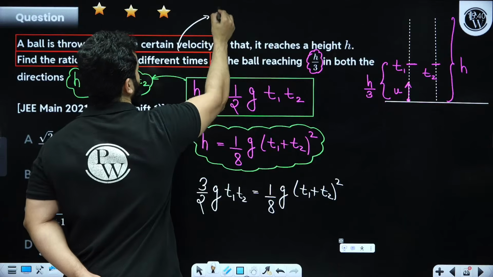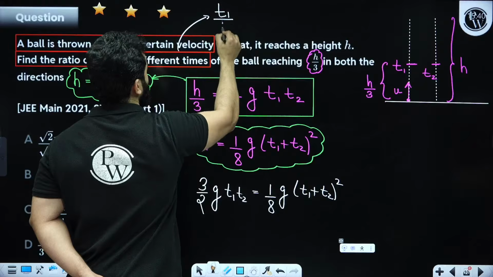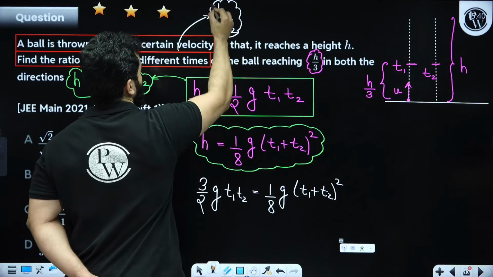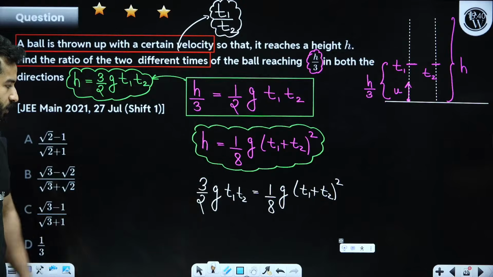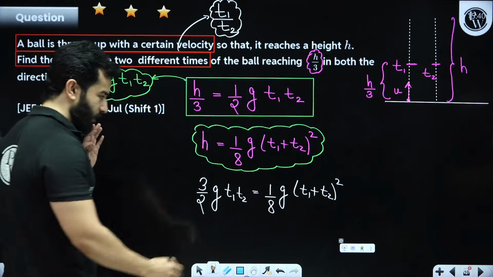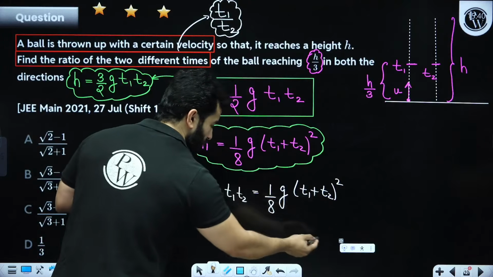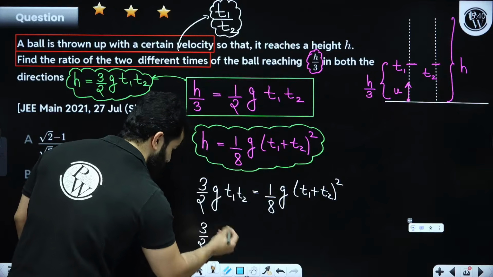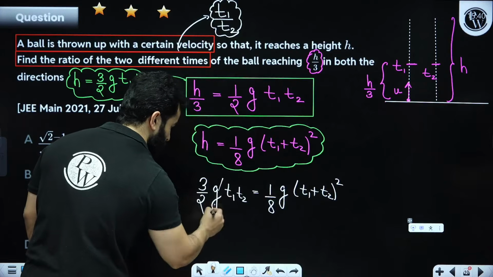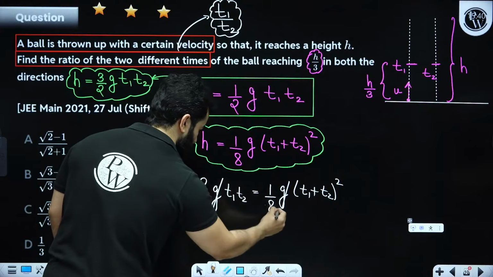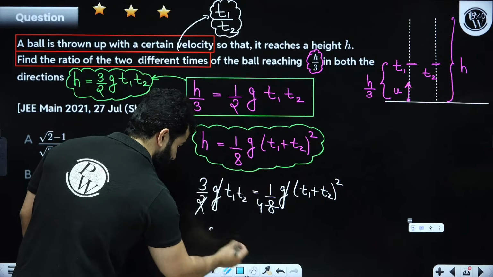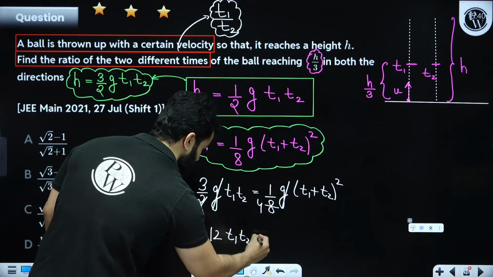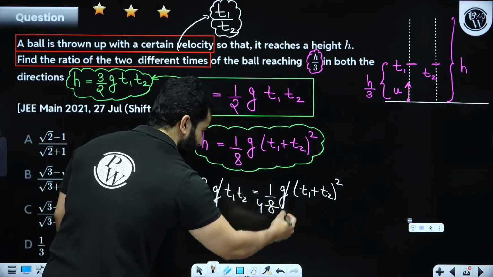That means they are talking about t1 upon t2. This is the question, t1 upon t2. The best way to do after this step is take t2 common from this equation, right? I can cancel out this g, of course. I can write 4 over here, so this will become 12 t1 t2 is equal to, let's take t2 common.